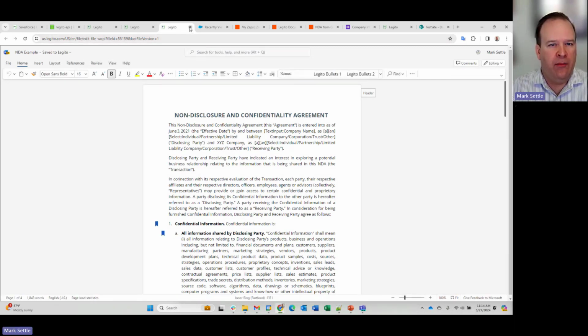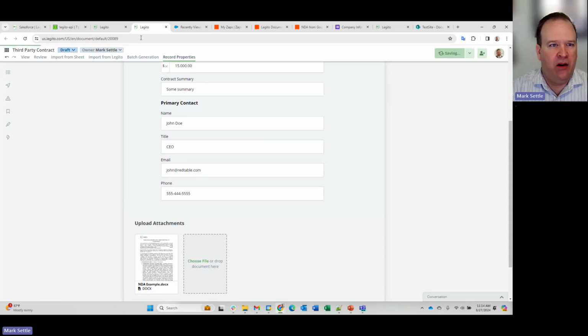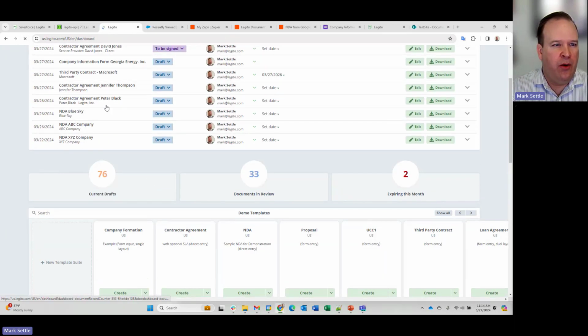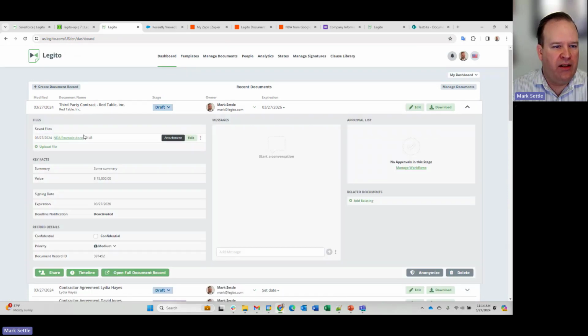So I'm going to go ahead. I'm not going to make a change here yet. I'm going to save this document, close it. We'll go back to our dashboard and refresh. And so now we've got this third-party contract here, and it's got my attached file. And so here as well, I can edit this document. So whether I've created a document record from a file or it's an attachment, those files all show up in saved files. And so whether I've got the Legito document open with the attachment, I can edit from there, but I can also edit from here.